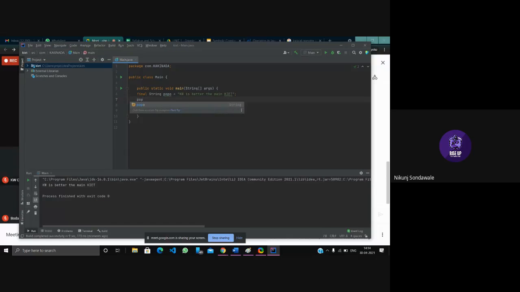So if I want to reassign some value for this, equals to, let's say, a new value, with a semicolon. Is it possible or not? I'll just give you a data type.